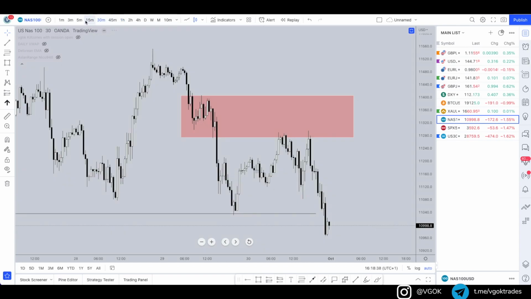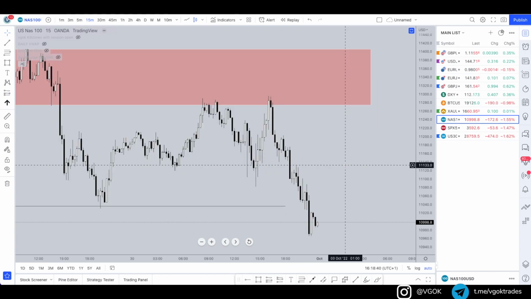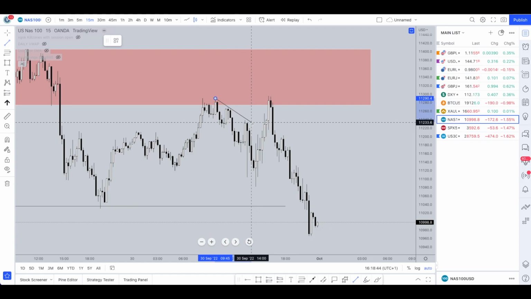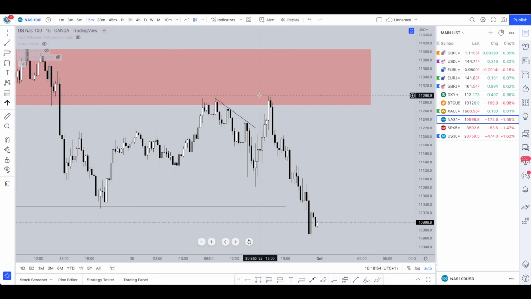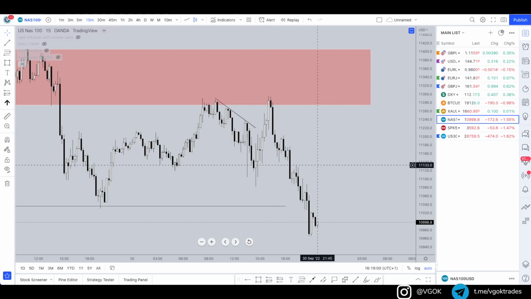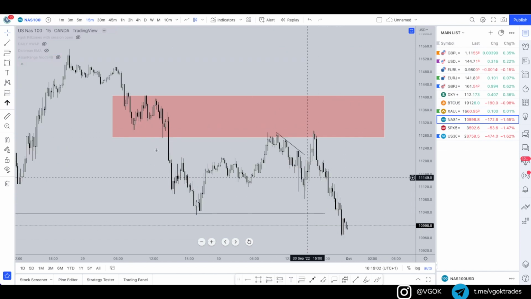So I'm going to have a look at this manipulation in a bit more detail now on a smaller time frame. Let's go down to this 15-minute, and right in there I think it's a good time frame to stop at. We can see the liquidity forming at this trend line, and then this buy to sell manipulation, which took out the liquidity, got back into the supply zone up into here, took out any liquidity above these highs as well, and then the sharp movement down showing a new lower low in the trend.